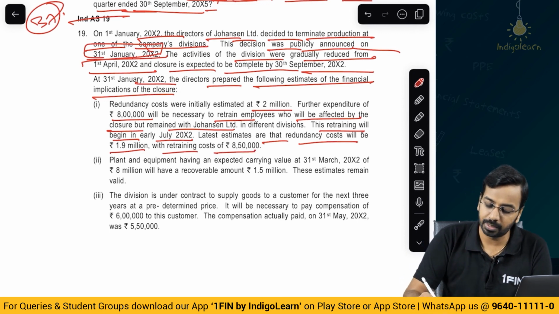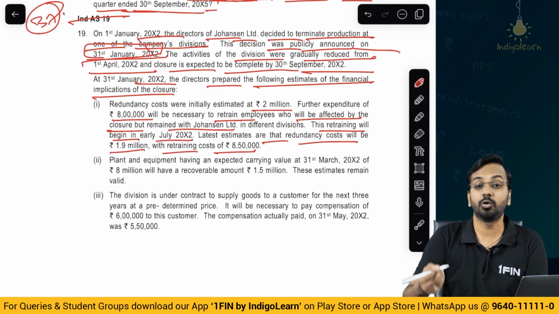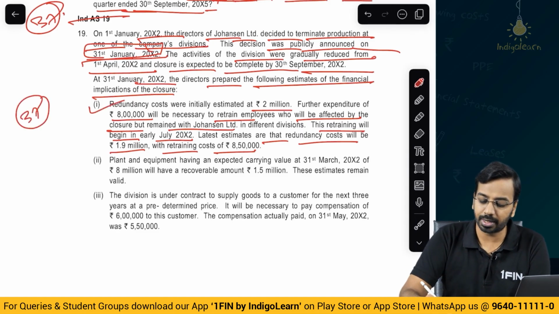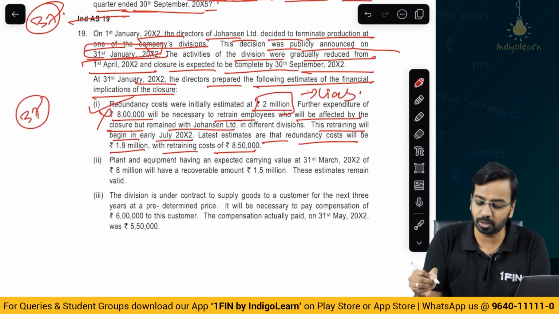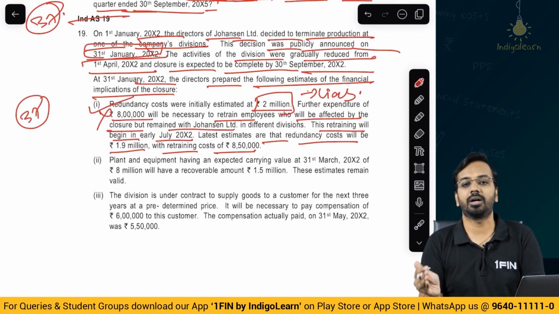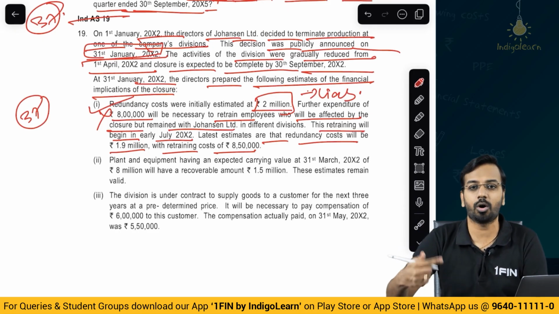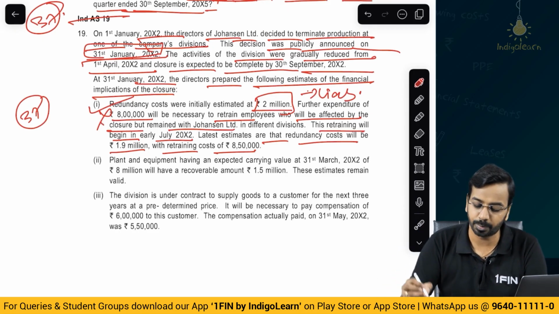So now, please remember, for what do we need to create liability? As far as Ind AS 37 is concerned, for redundancy cost that you are obliged to pay, that is 2 million, for this you will create a liability, whereas this retraining cost will not be considered a liability, because there is no obligation to retrain, hence this will not be covered.